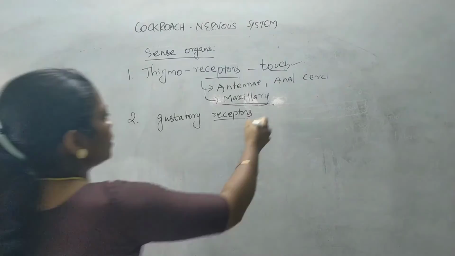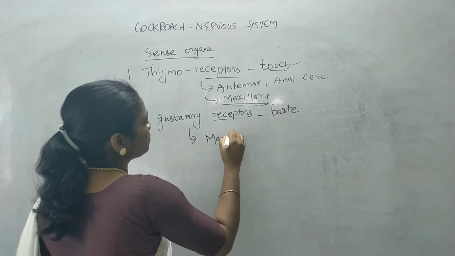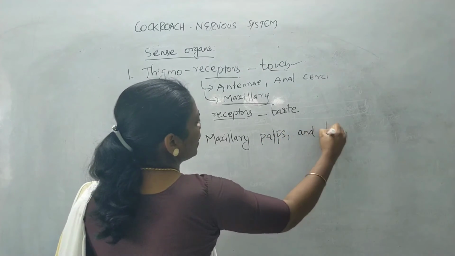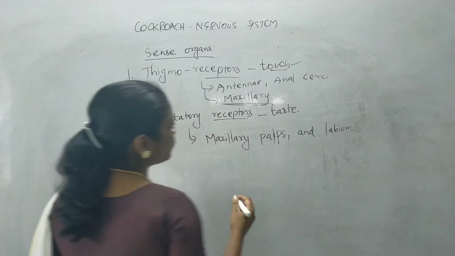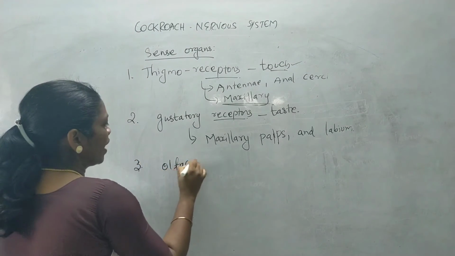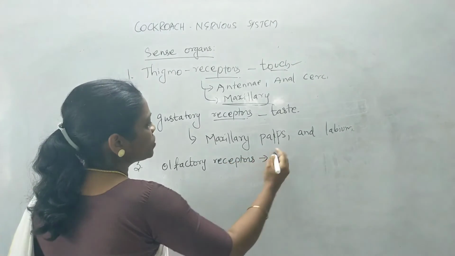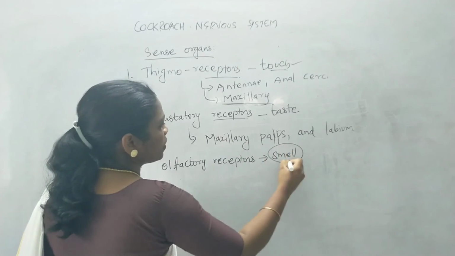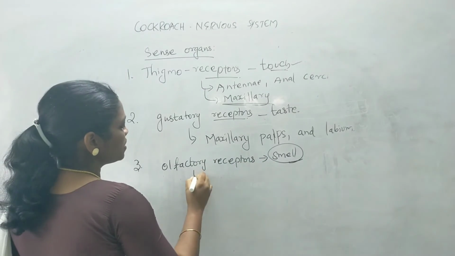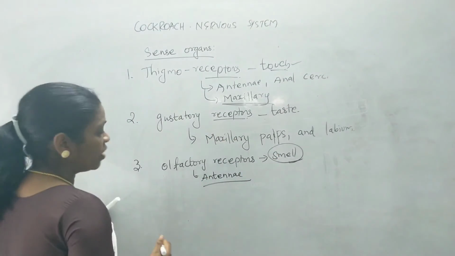These receptors are known as the gustatory receptors or taste receptors. These are found in the maxillary palps and labium. That is the mouth part. They consist of receptors for taste. Another set of receptors are known as olfactory receptors. These olfactory receptors are the organ responsible for detecting smell in the external stimuli, and these are present in the antennae of this organism. The antennae of this organism is a receptor for smell.